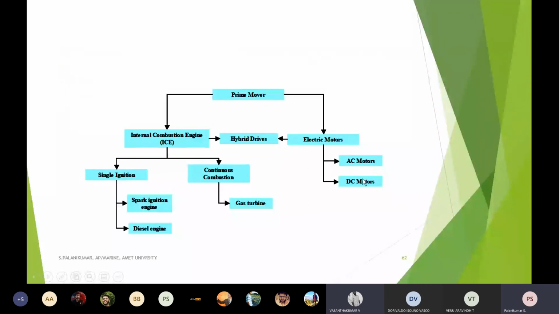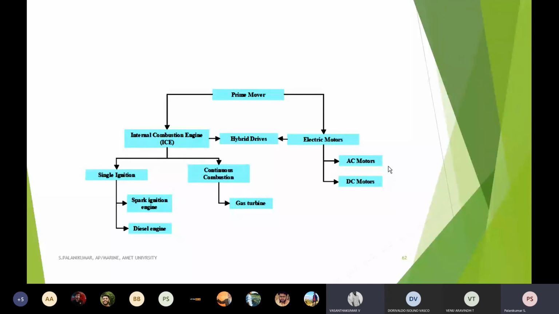But now, because of the robust construction and the simplicity in operation and maintenance of AC motors, it is preferred to have AC motors, because they use a concept called the AC drive, which facilitates four quadrant operation very easily. The DC motor is very much known for its very high torque.